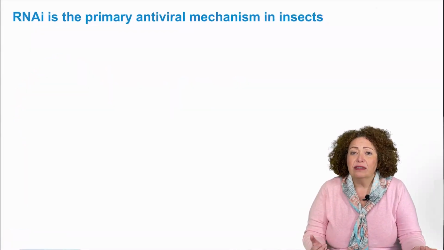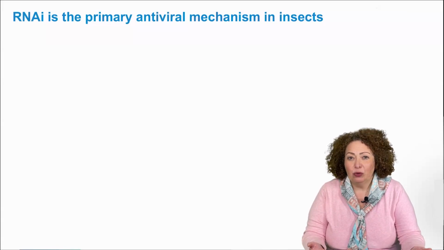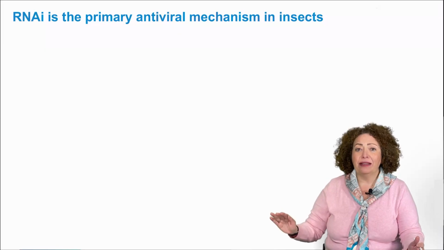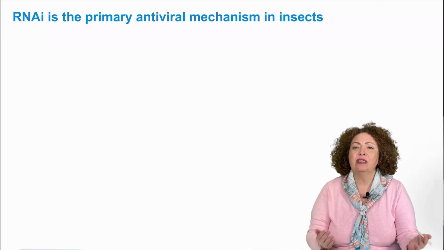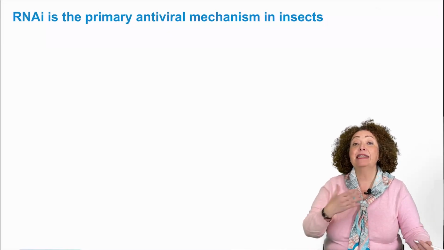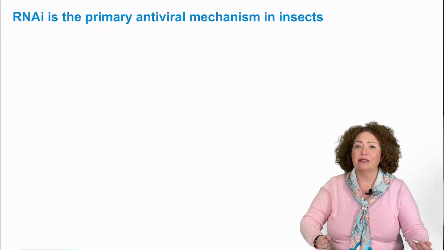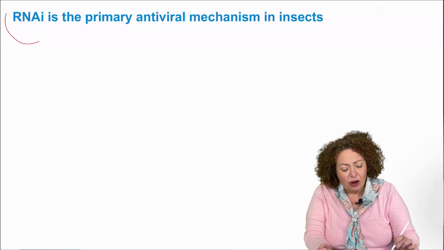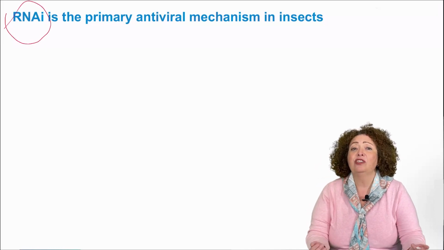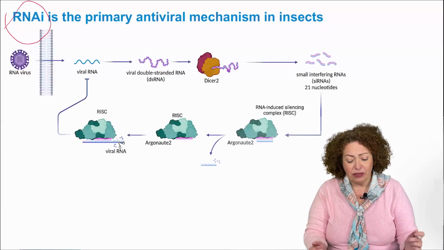Insects, like all of us, have an immune mechanism. Insects have only innate immunity. They don't have adaptive immunity. The innate immunity of insects is exquisite, with several pathways to defend them against different pathogens: bacteria, fungi, and also viruses. The pathway that defends insects against viruses is called RNAi, where i is for interference, the RNA interference pathway.